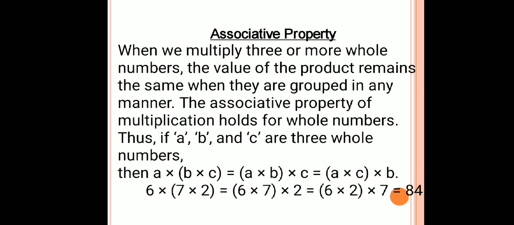Let us see the associative property. Similarly, here in the example, as you see, first I associate 2 with 7, then I associate 7 with 6. On associating the numbers, I get the same answer. There is no change in the answer. So we can say that the associative property of multiplication holds for whole numbers.